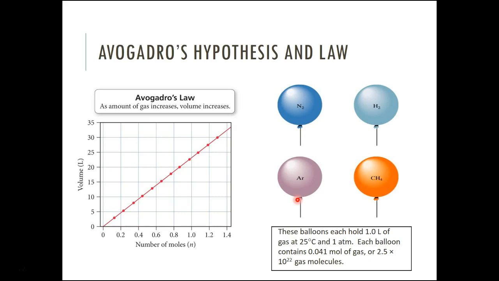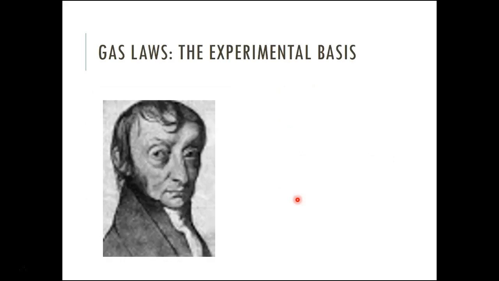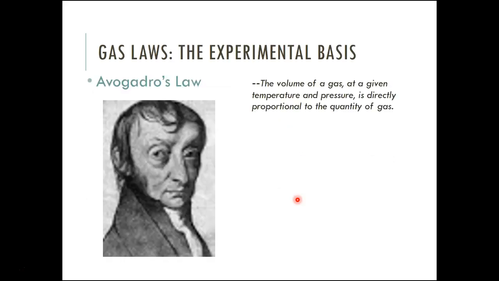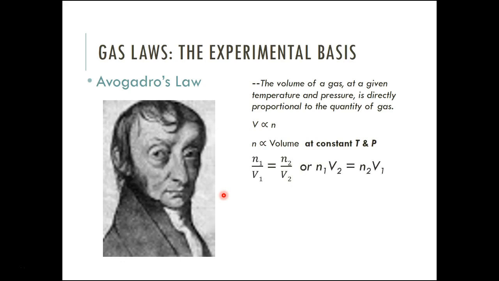It's kind of amazing that we don't talk as much about gases because we feel like we understand them more, but I think that we don't have as great an understanding as we should. So Avogadro's law comes because the volume of a gas at a given temperature and pressure is directly proportional to the quantity of gas. So temperature and pressure are the same, volume and number of moles are changing. So we get this expression that V is proportional to n, and n is proportional to volume at constant T and P, temperature and pressure. So we get a formula, n1 over V1 is equal to n2 over V2.